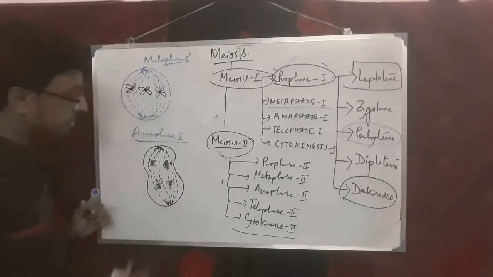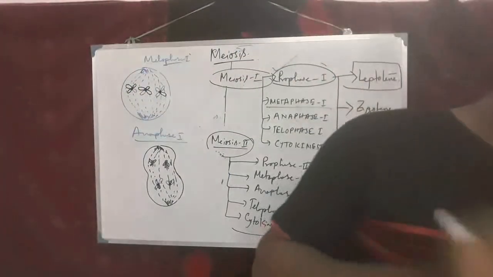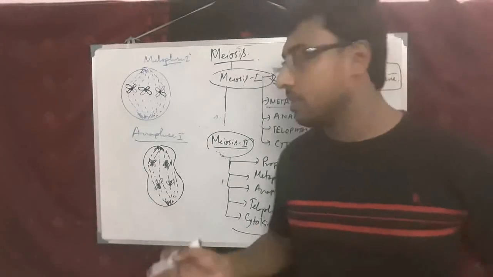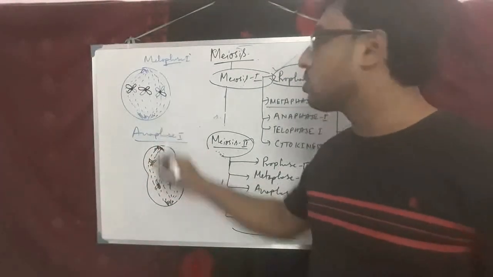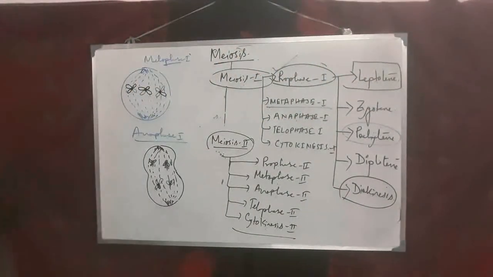Cell furrows, or cytoplasmic constriction, occur in anaphase 1. Chromosomes are going, meaning chromosomal movement occurs here. That is the characteristic feature of anaphase 1.